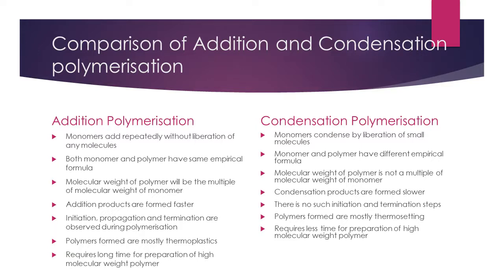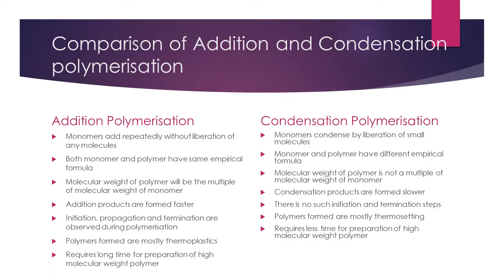We have already seen what is addition polymerization and condensation polymerization. Now let us have a comparative account of both of the polymerization methods. In addition polymerization, monomers add repeatedly without liberation of any molecules. Whereas in condensation polymerization, there will be a liberation of small molecules like water, ammonia or HCl where monomers condense to form a polymer. In addition polymerization, both monomer and polymer will have same empirical formula, whereas in condensation polymerization, the monomers and polymers will have different empirical formula.